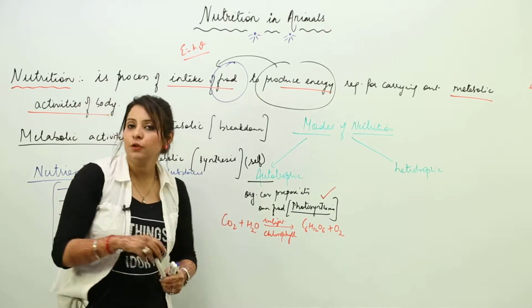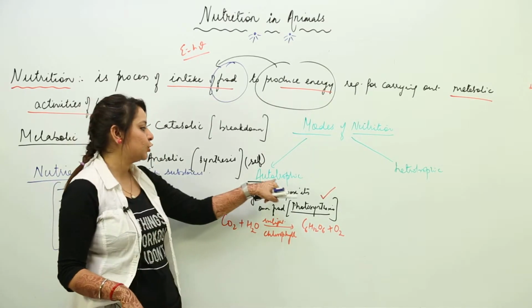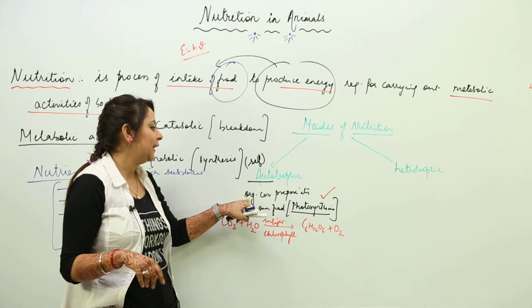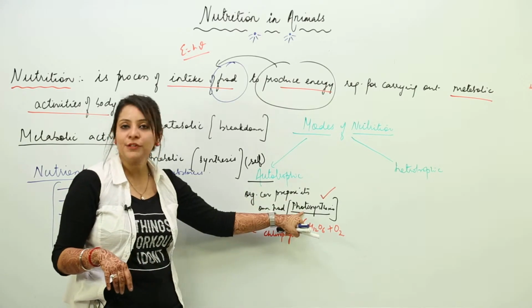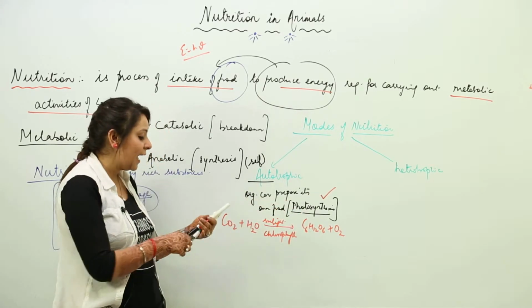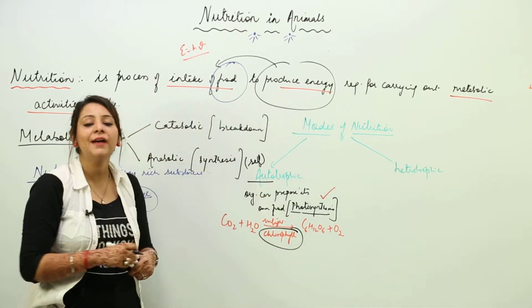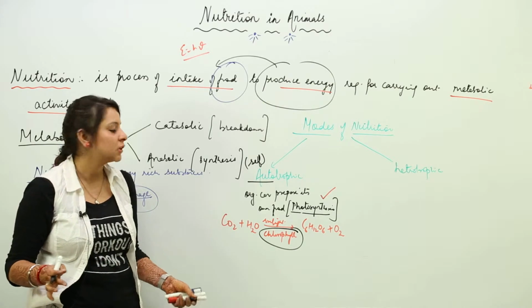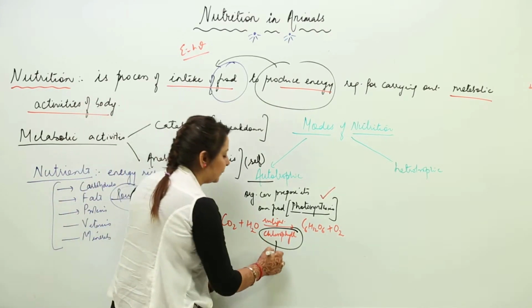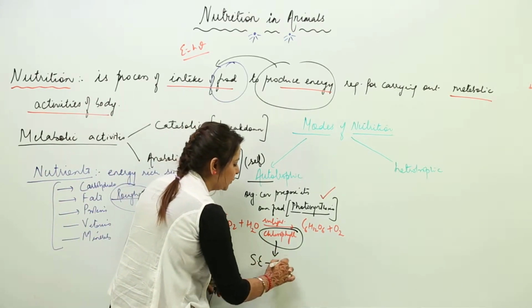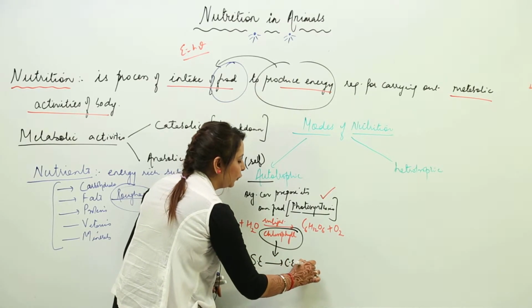So if somebody asks you about autotrophic, you are going to say that autotrophic is the one in which the organism can prepare its own food by the process of photosynthesis, because they have a certain kind of pigment, like I wrote chlorophyll. Other than chlorophyll we have xanthophylls, carotenoids, many pigments. These pigments are capable of converting solar energy into the chemical energy of food.